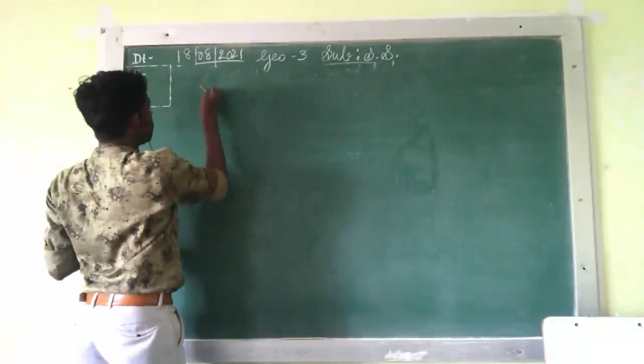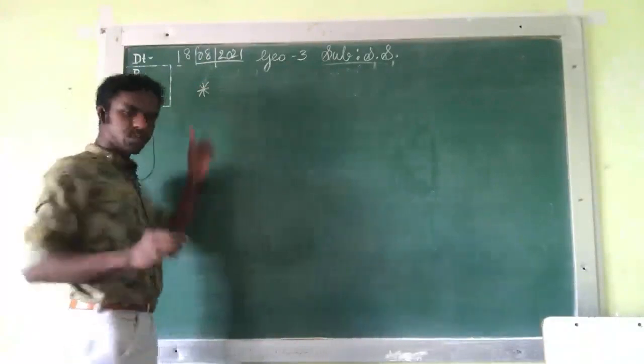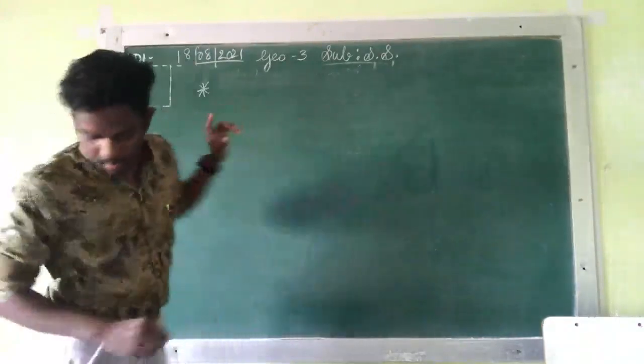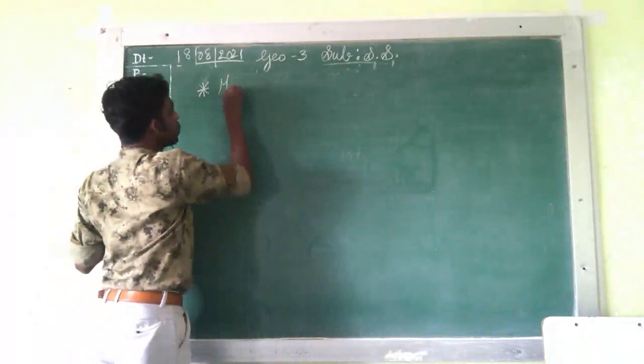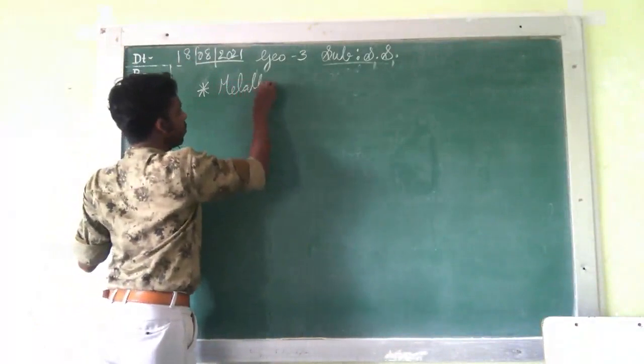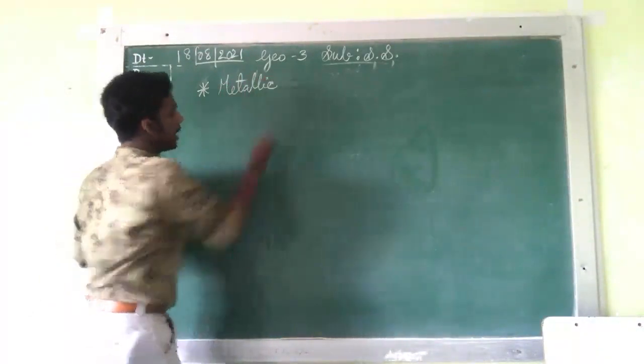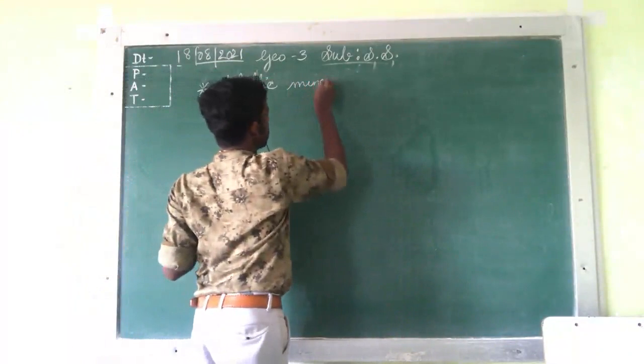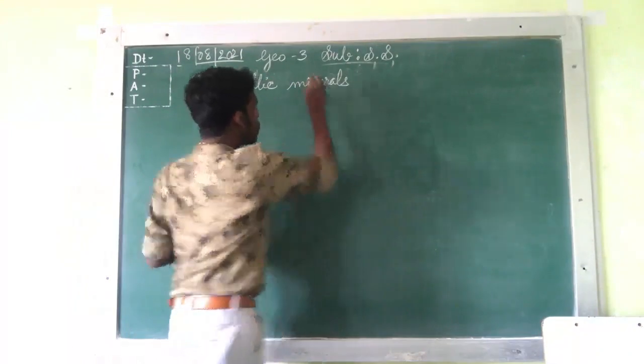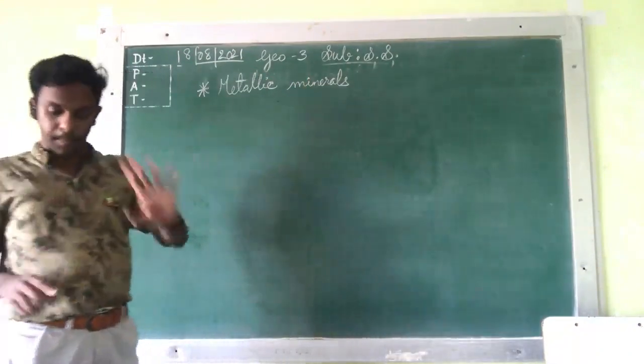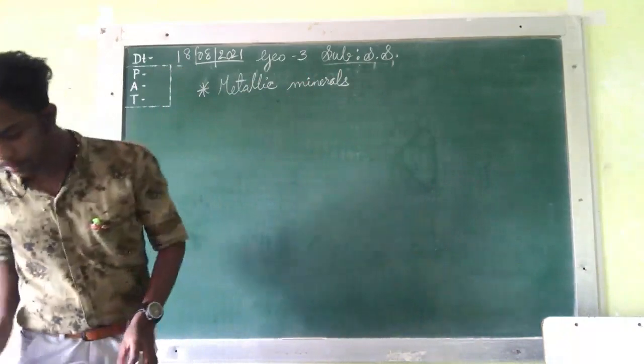Okay, only this one point. This one point I am writing. This also you have to write down or take a screenshot after this. Metallic minerals. After this topic, this one point, you will complete the types of minerals. It was very simple only.